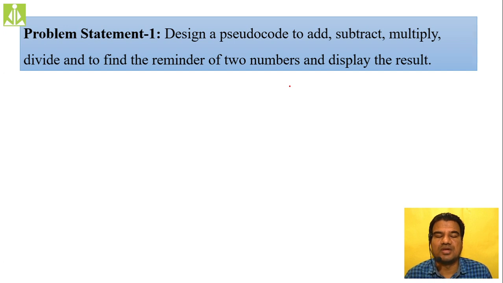So we have to take any two numbers into consideration, and we have to add them, subtract them, multiply them, divide them, and find out the remainder. And after finding all these things, what we have to do, we have to display them as well. So our job is very simple.